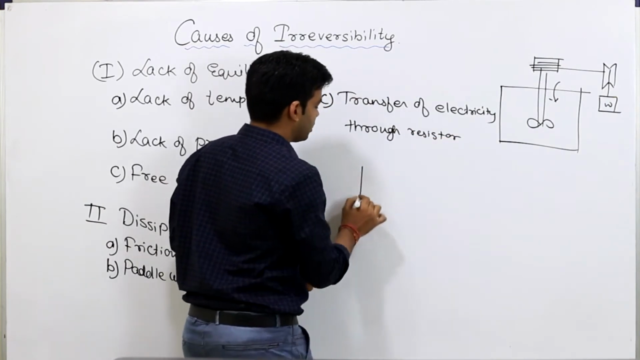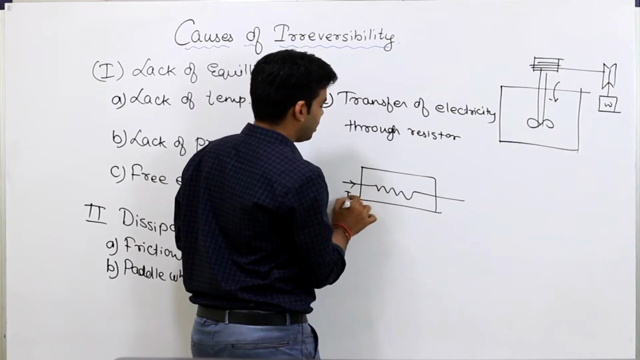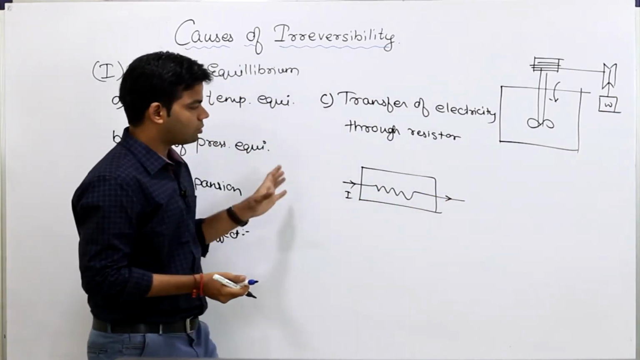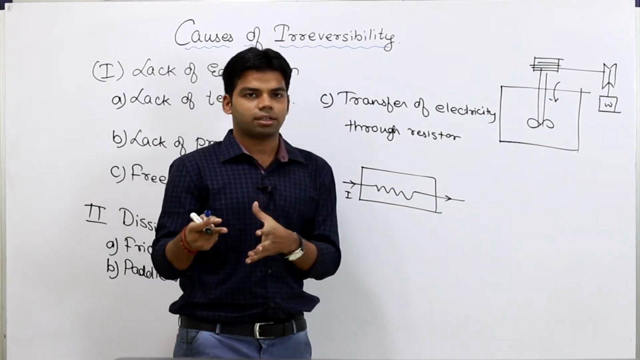Okay, transfer of electricity through a resistor. That means suppose we have a resistor and current is passing through it. That means we are doing certain work on the system. If the current is passing through this, that work will be converted to heat.